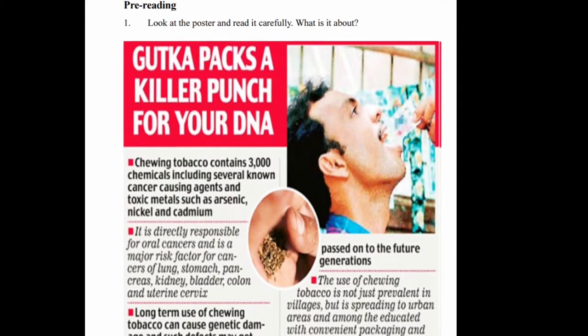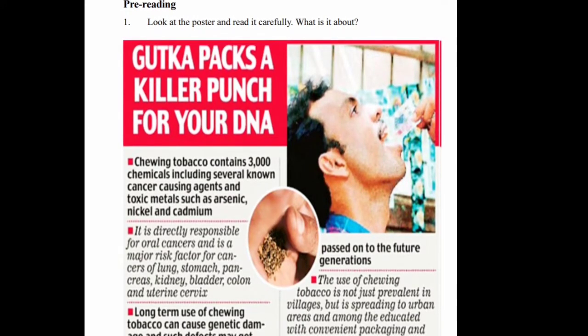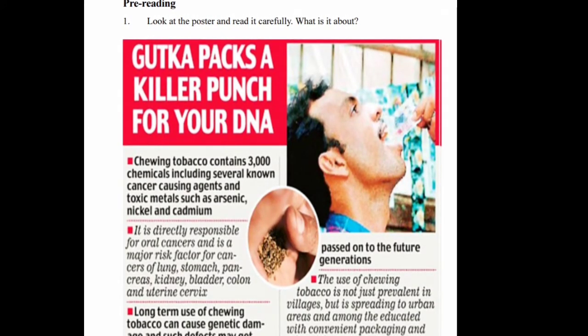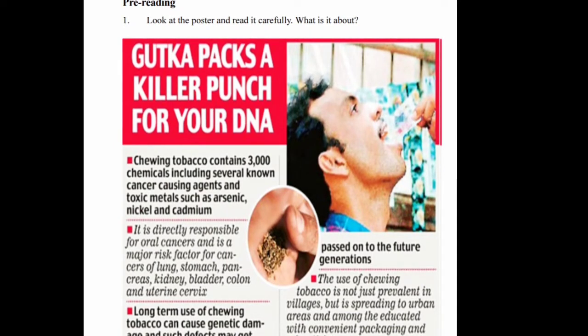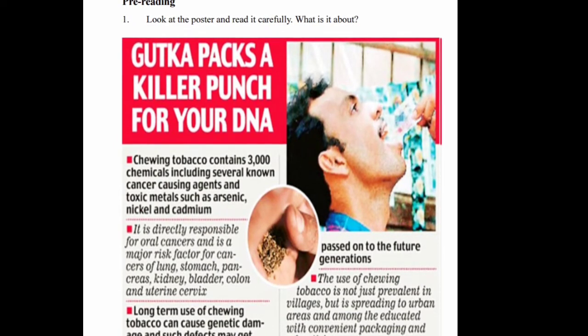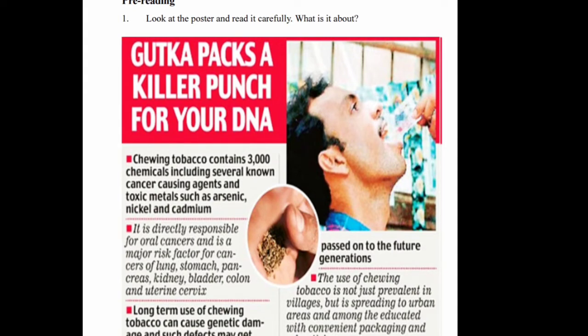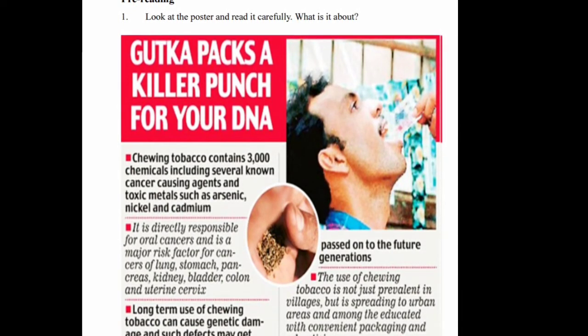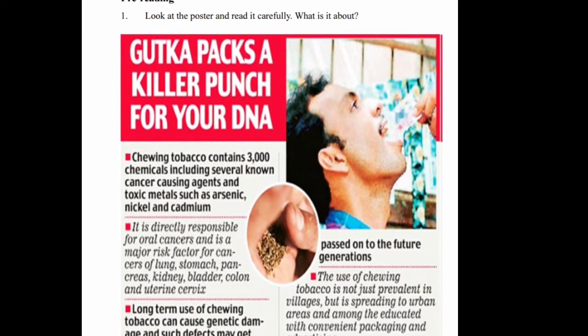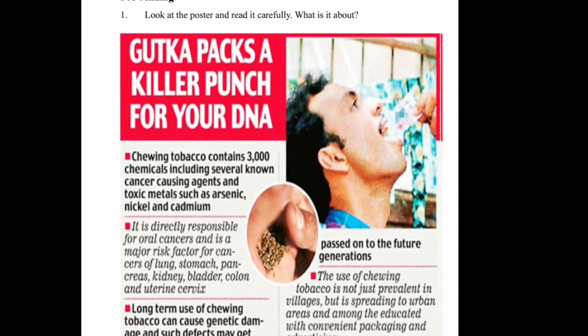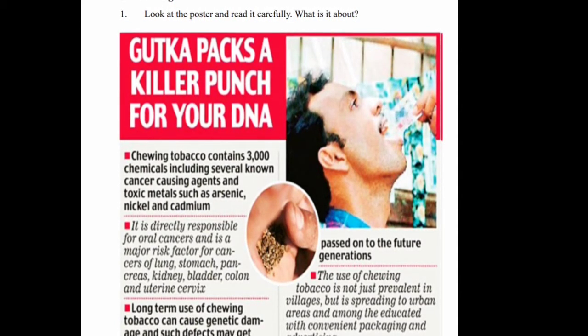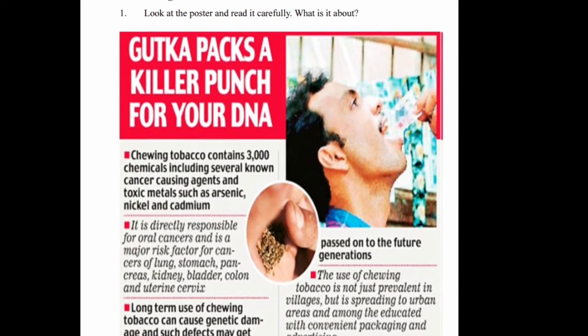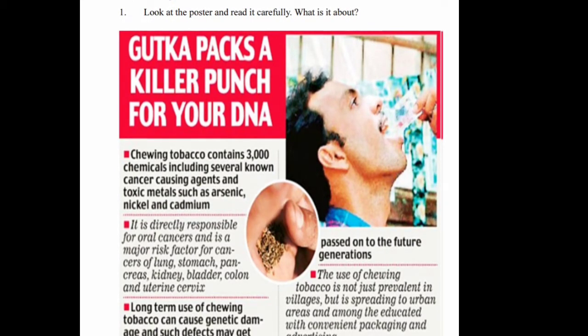There you can see, Gutka packs a killer punch for your DNA. So in pre-reading we are going to study the negative effect of gutka, or we can say tobacco.